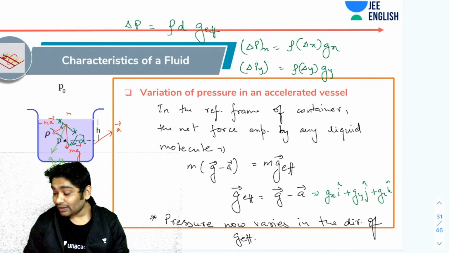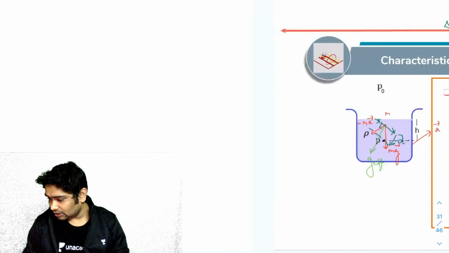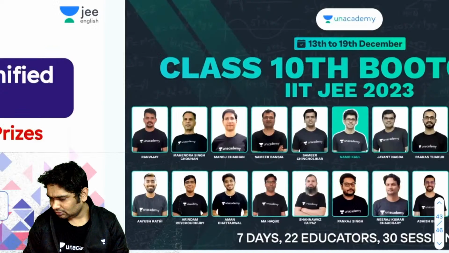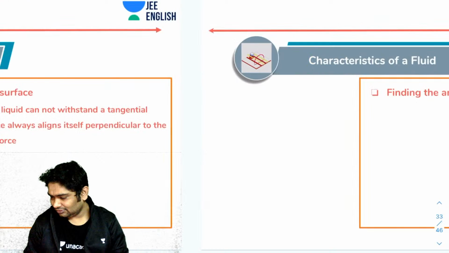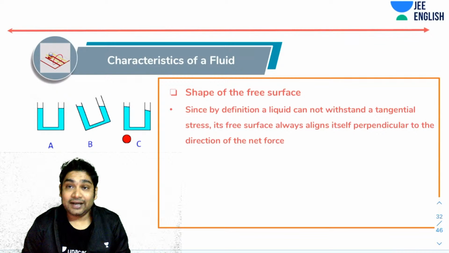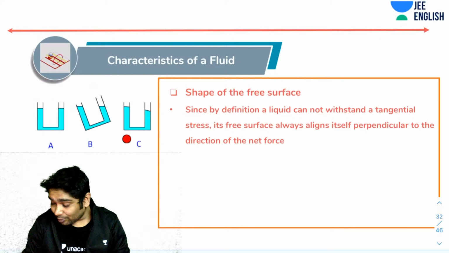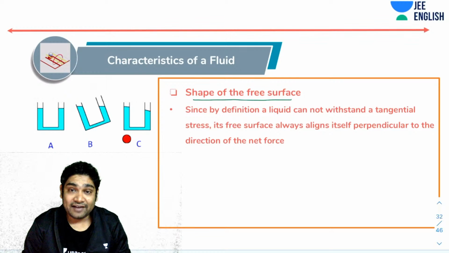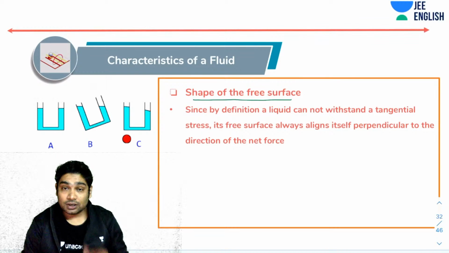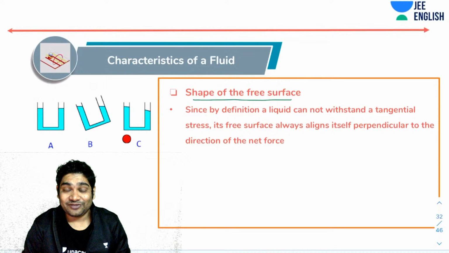Now, next, let's talk about the characteristics of the shape of the free surface. How will the shape of the free surface behave in an accelerated vessel? So it turns out the shape of the free surface of the fluid